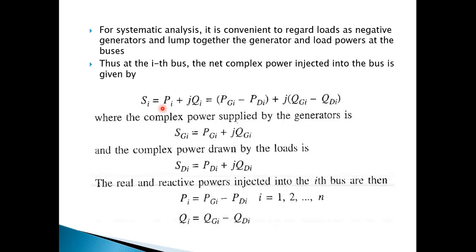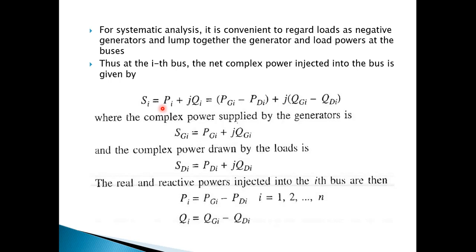Now this total injected power can be divided as the generated power at the bus minus the demand or the load power at that bus. For example, let us say 100 amount of power is injected inside a bus. That can be said as 200 amount of power generated at the bus and 100 amount of power being taken away from the bus.